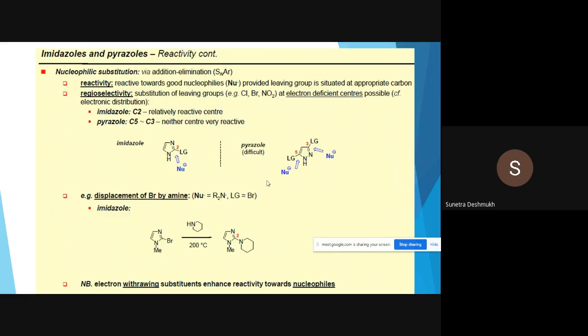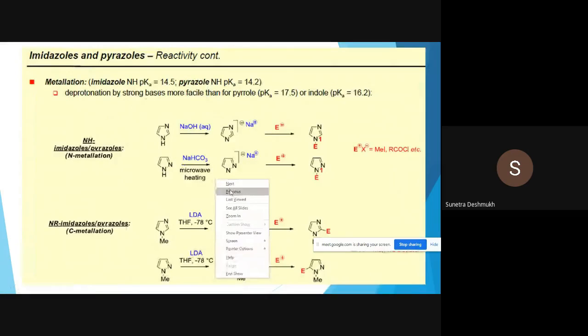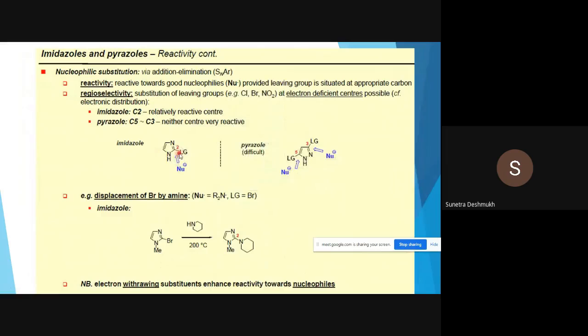So regioselectivity: substitution of good leaving groups like chlorine, bromine, NO2 at electron deficient centers is possible. Looking at the electron distribution in pyrazole and imidazole, at the C2 position of imidazole nucleophilic substitution is easy. So nucleophilic substitution occurs at the second position in case of imidazole. In case of pyrazole, it's difficult at the C3 and C5 positions. We'll see in the next part whether that one is really difficult or not.